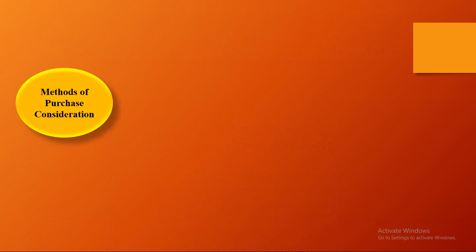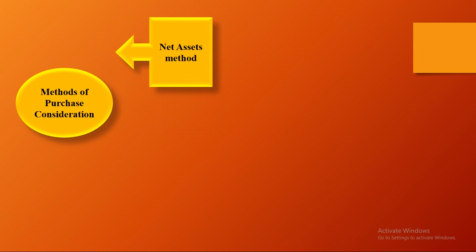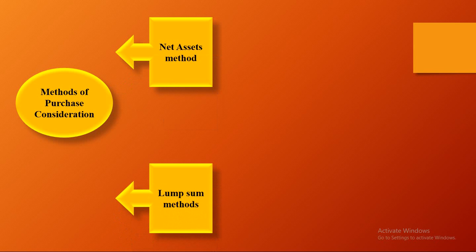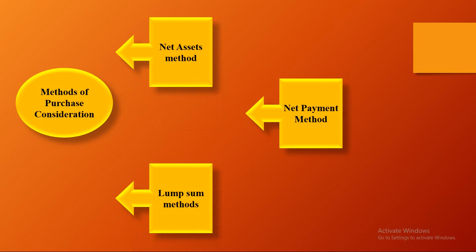So in amalgamation I taught you the 4 method. Here there are the 3 methods: net asset method, next is your lump sum method, and third is your net payment method.